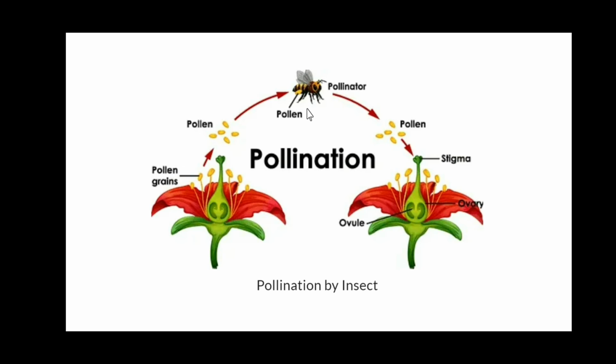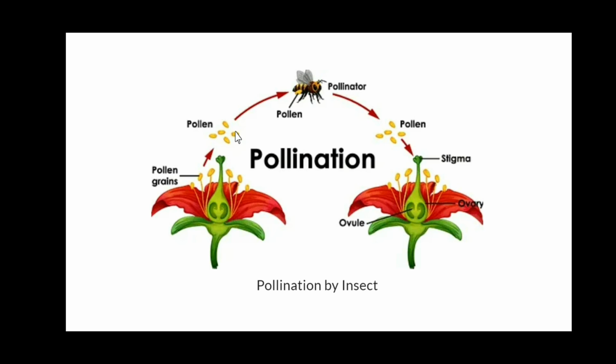Pollen grains reach the stigma of another flower, where they germinate, and the pollen tube carrying male gametes reaches the ovule and discharges the male gametes near the egg.